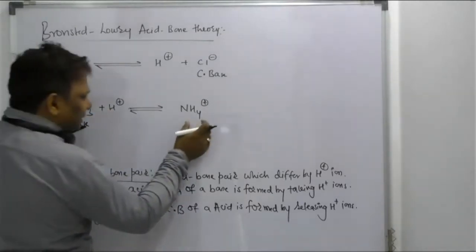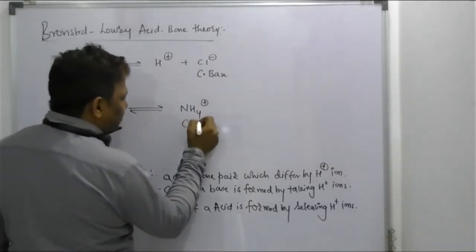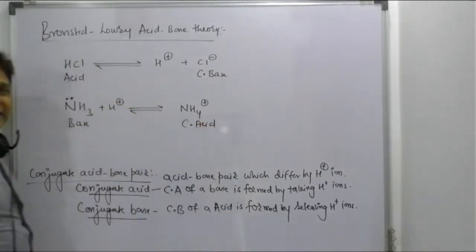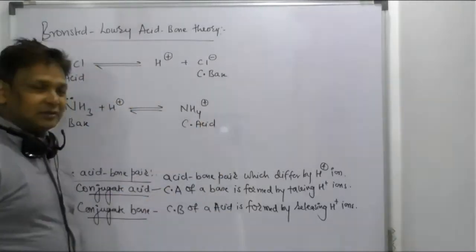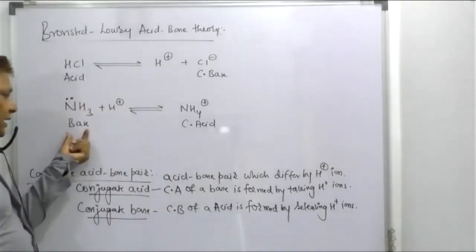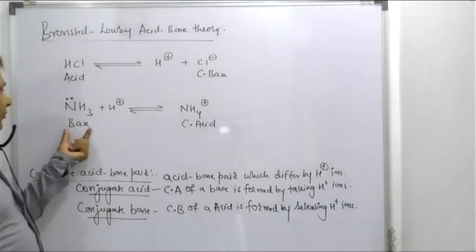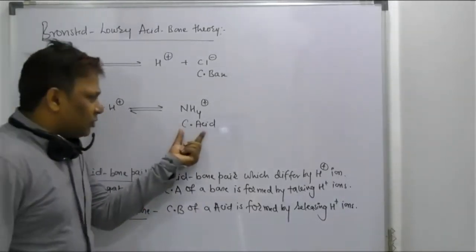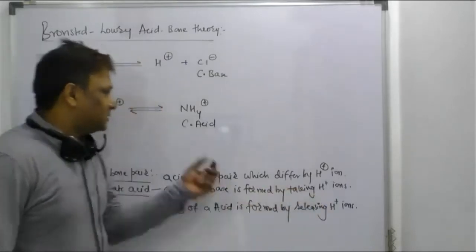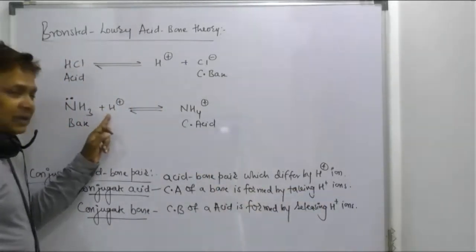And what is this, beta? It is the conjugate part of the base. So the conjugate part of the base should be called what? Conjugate acid. Now come to the definition. Beta, what is a conjugate acid? Conjugate acid of a base. How is it formed, beta? By taking H plus. Conjugate acid of a base is formed by taking H plus.